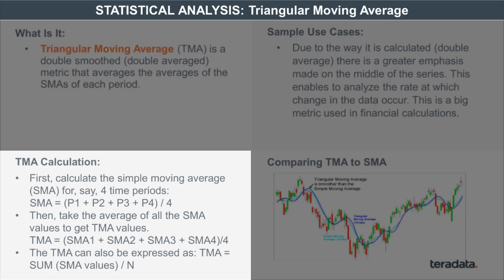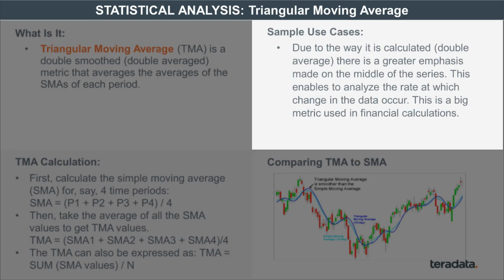Why is it important? As a use case, it's used to identify a trend. The triangular moving average is particularly sensitive to long-term changes in data. And so therefore, even though the curve is smooth in comparison to the simple moving average, if you see a change in the TMA, you will know that the trend is moving in a different direction.